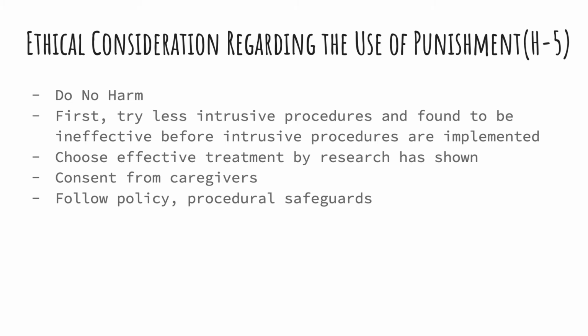Gradually shift to an intermittent schedule of punishment. As the behavior improves, it's advisable to transition from continuous punishment to an intermittent schedule. Intermittent punishment helps maintain the effectiveness of the punishment while reducing the risk of habituation or desensitization.